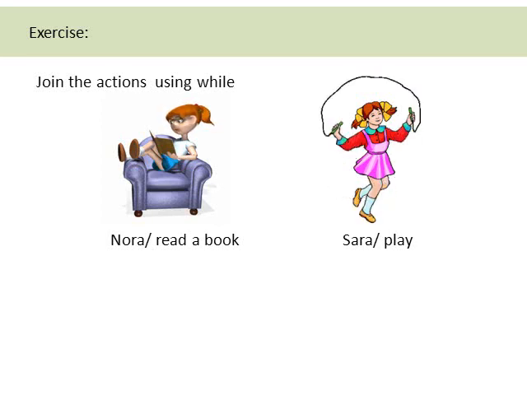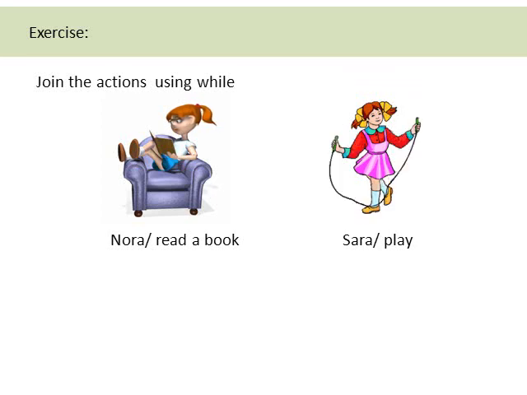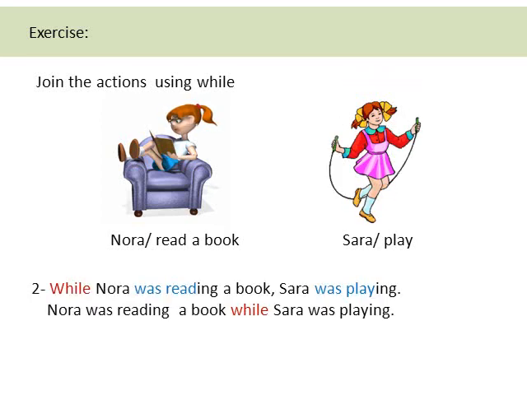Nora read a book, Sarah play. While, use while. While Nora was reading a book, Sarah was playing. Or Nora was reading a book while Sarah was playing. After while, I write past continuous, was or were plus verb plus ing.